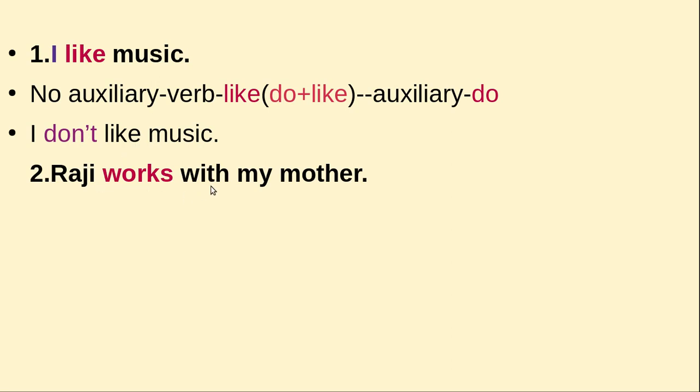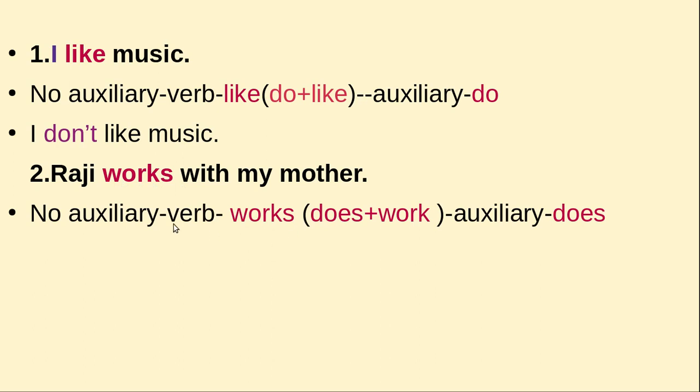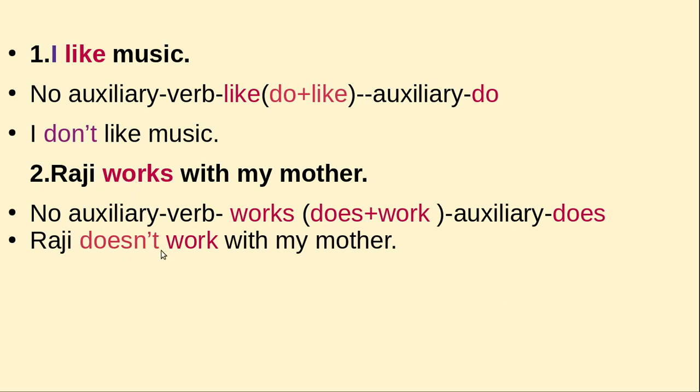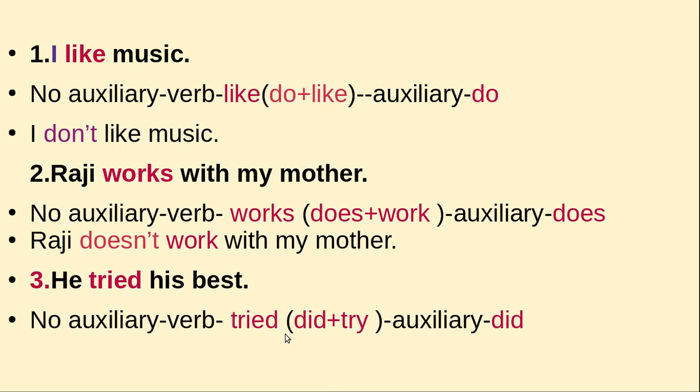Next, Raji works with my mother. No auxiliary, so works is there. V1, yes is there, so you can put does, right? Then, simple, very nice. Raji does not work with my mother, or doesn't work with my mother. Next, he tried his best. Then it is past. Then the auxiliary will be did. Then he didn't try his best. Very nice, yes. I think you have no doubt at all.